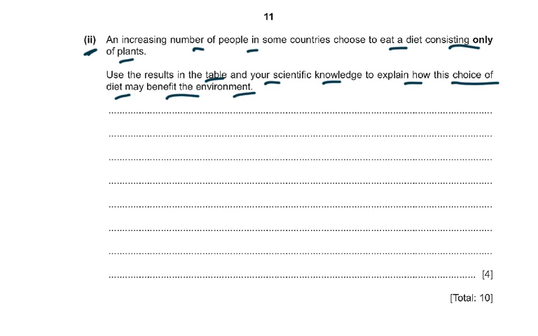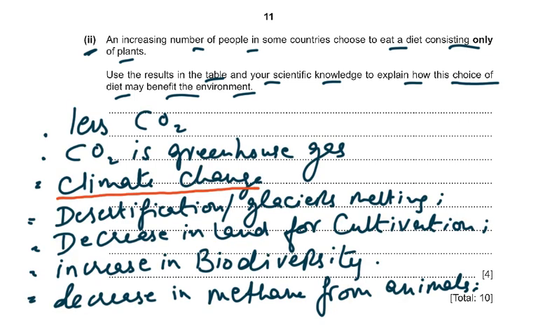So there's going to be decrease in land for cultivation, and there could be an increase in biodiversity or decrease in methane from animals. You see, you have to understand that if we just grew plants and we did not have to feed this to animals, so number one, there'll be decrease in methane from animals.